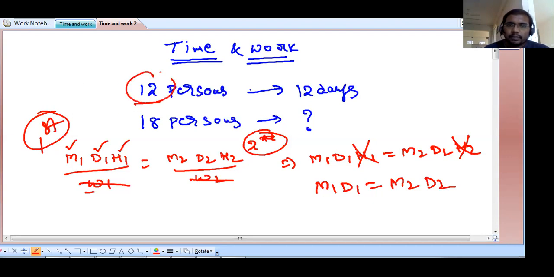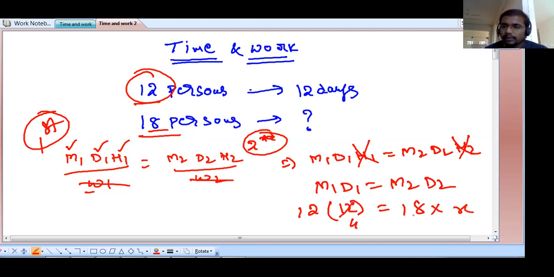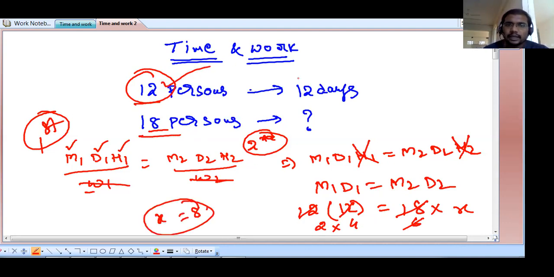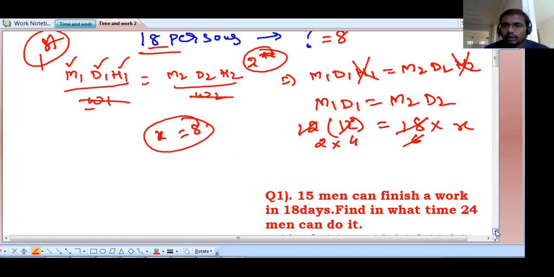What is M1 here? The number of persons is 12 and they take 12 days, equal to M2, 18 persons working, 18 into D2, which we don't know, X. Here 3 cancels 4 times, 3 cancels 6 times, 6 here 2 times. 2 into 4, so X is 8 days. So 12 persons can complete a work in 12 days, and 18 persons will complete the work in 8 days. Based on this formula, we will solve some questions.